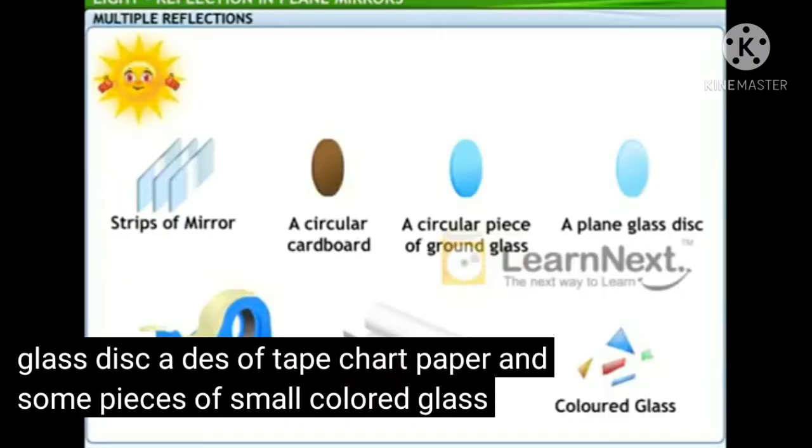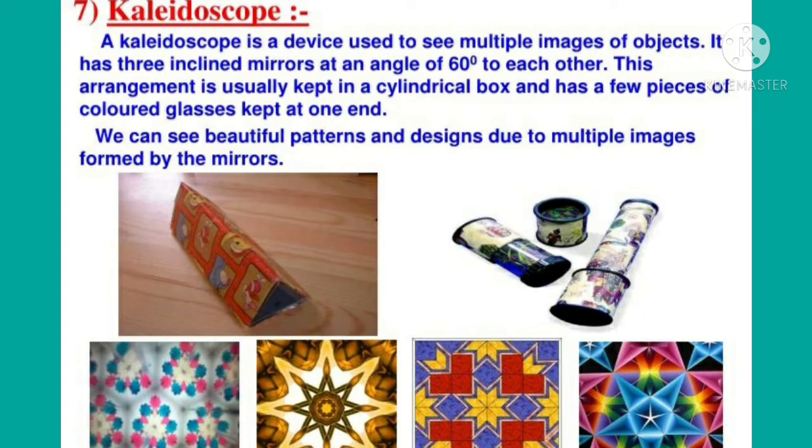The kaleidoscope consists of three long and narrow strips of plane mirrors inclined at 60 degrees to one another, forming a hollow prism and fitted into a cardboard tube. One end of the cardboard tube is closed by an opaque disc having a small hole at its center.